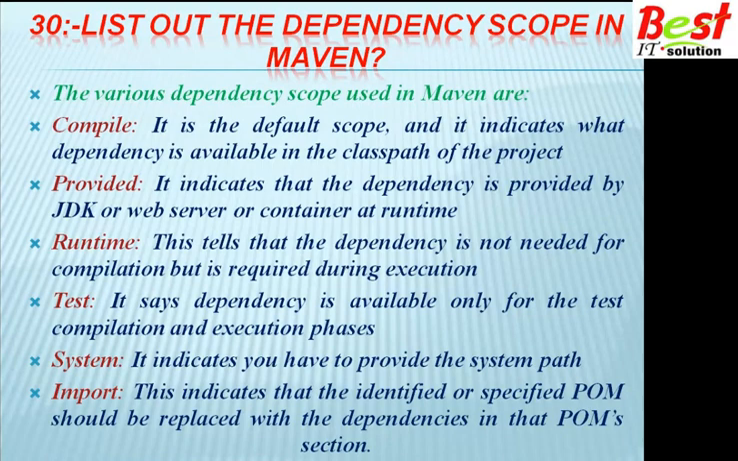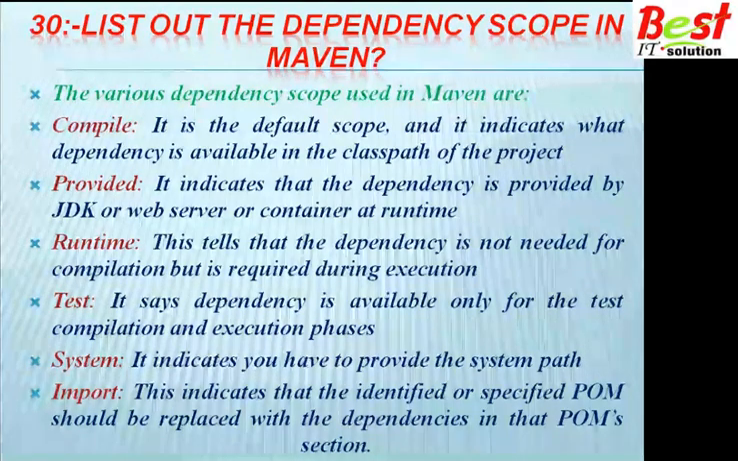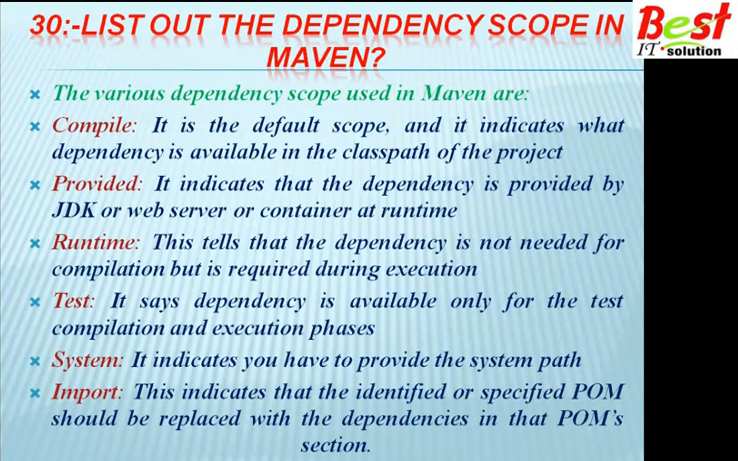System scope means it indicates you have to provide the system path. And another one is import. This indicates that the specified POM should be replaced with the dependencies in that POM's dependencyManagement section. So these are the different scopes of Maven.